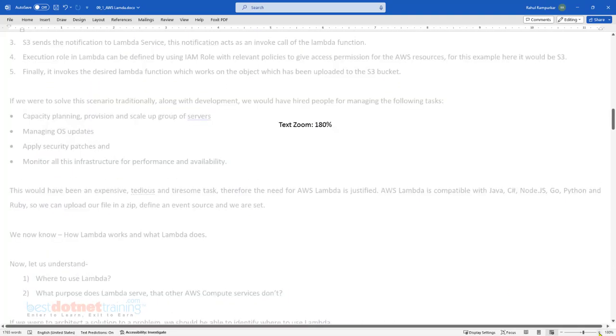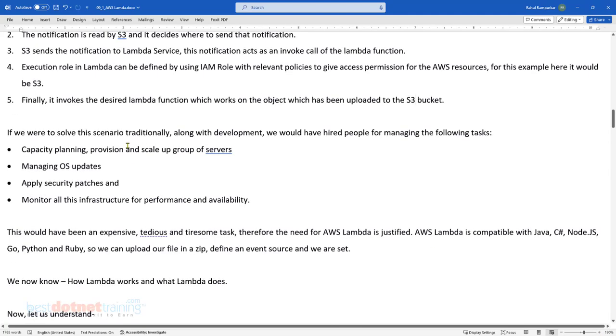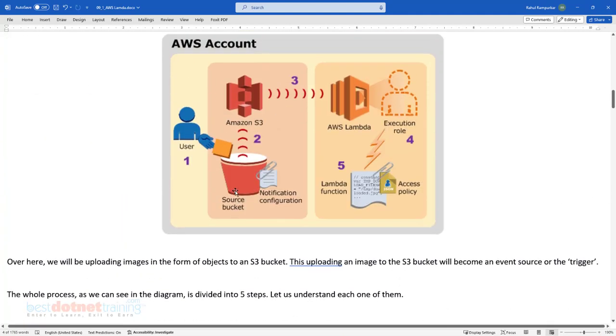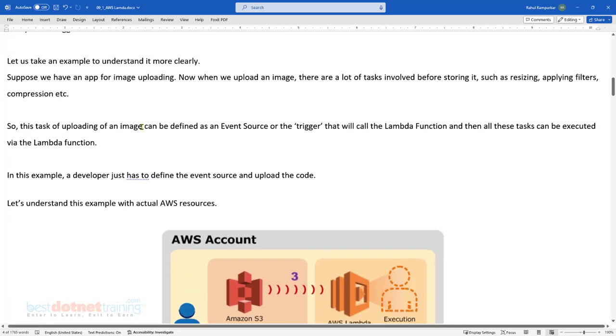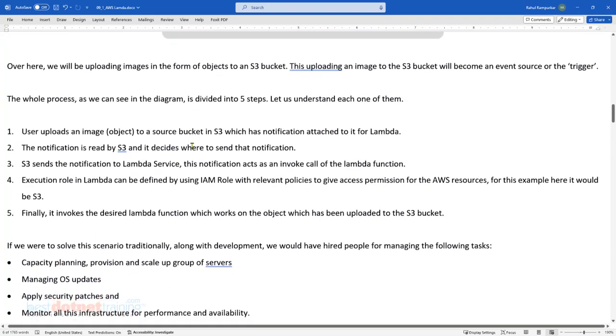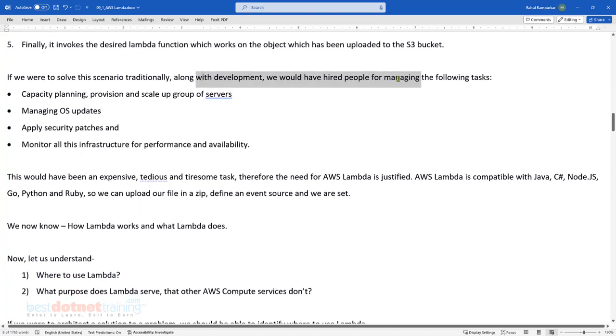Let me zoom in. If we were to solve this scenario, this requirement of ours: we have an app for image uploading, and whenever an image is uploaded, we need to do some kind of post processing activity. If we have to do this using a traditional approach, we have to do capacity planning, provision, and scale the group of servers.